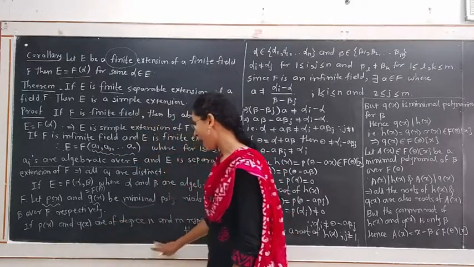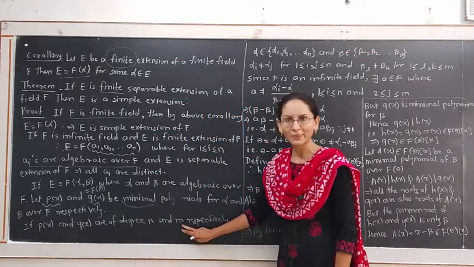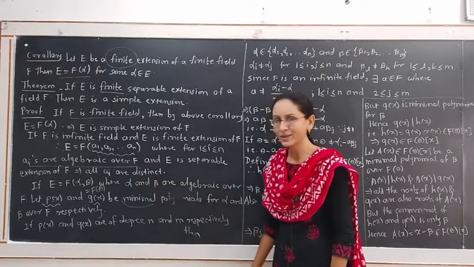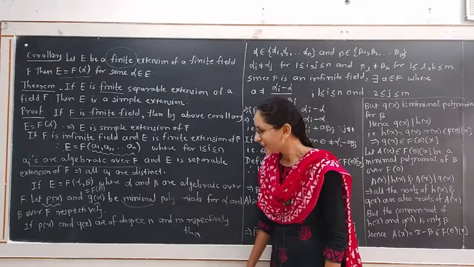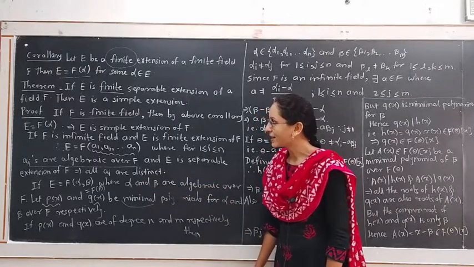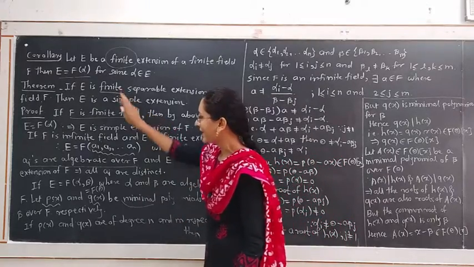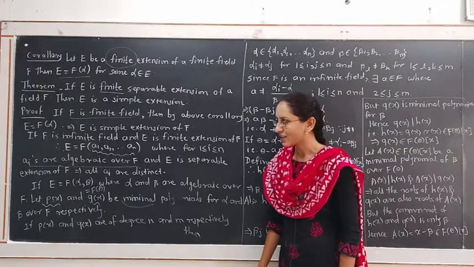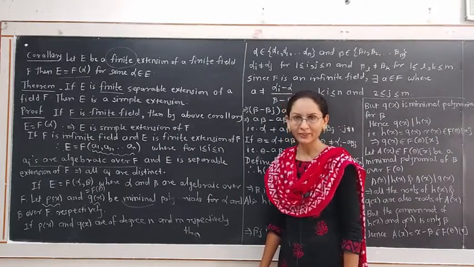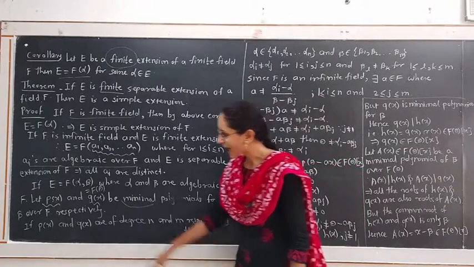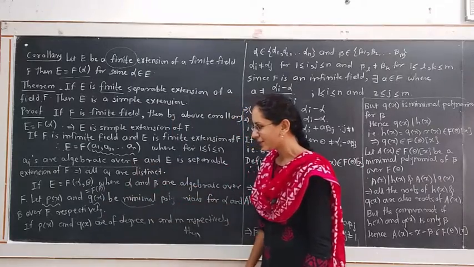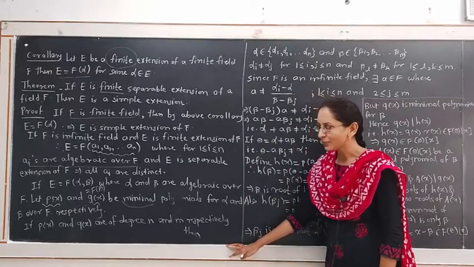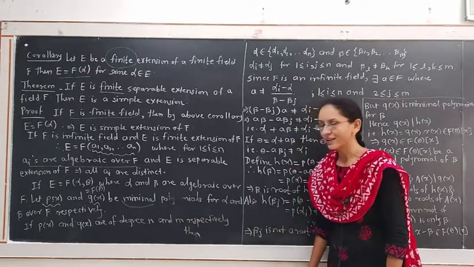If P(x) and Q(x) are of degree n and m, because E is a separable extension, E is an algebraic extension, and we have considered E is generated by two elements over the field F, then the degree of extension of E over F is finite. Because E is a finite extension, each element belonging to E is algebraic over the given field F. The elements are alpha and beta, hence their minimal polynomials are also of some finite degrees. Suppose P(x) has degree n and Q(x) has degree m.